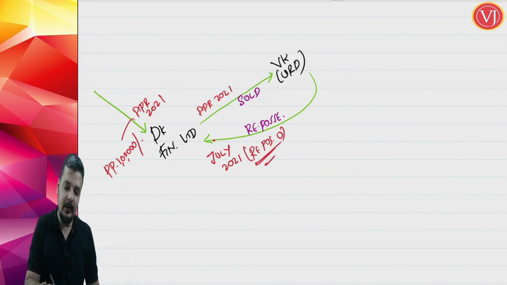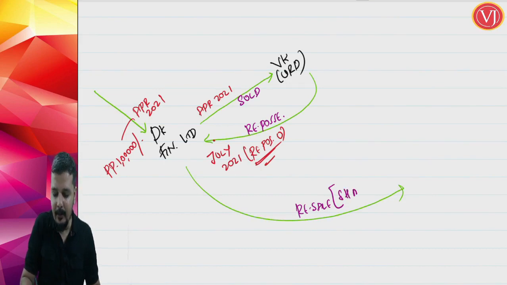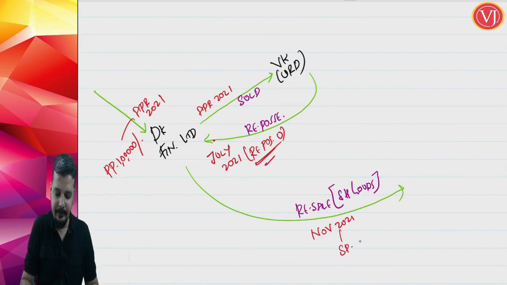Now the same DK Finance Limited will resell the same motor vehicle. Understand, friends, when it is resold, it becomes a second hand motor vehicle, isn't it? When the same item is sold again, it becomes second hand goods. Now it is resold in the month of November 2021, and its selling price is now 90,000.